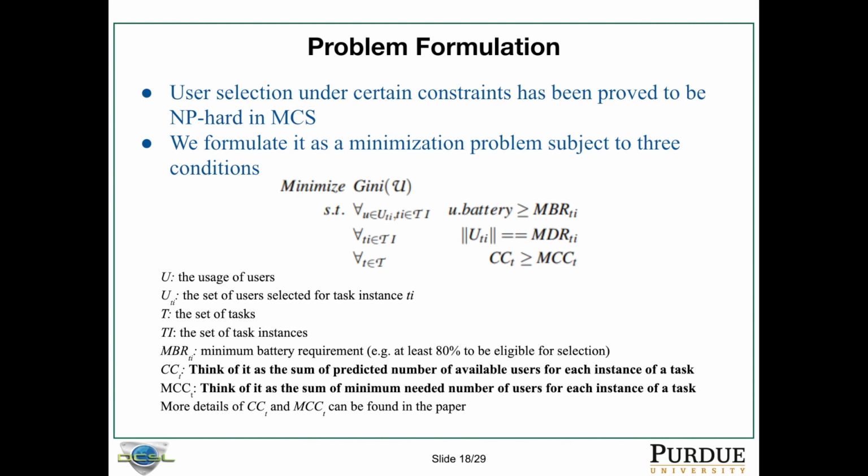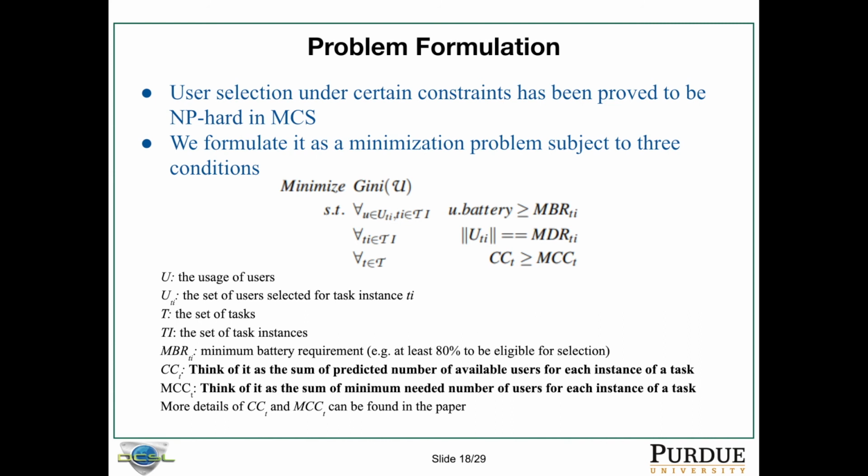We can refer to the details in the paper, but at a high level, we think of it as the predicted number of available users of a task being greater than or equal to the minimum required number of users for a task. Recall that the minimum required number for a task is the sum of the minimum required numbers of users for each task instance of the task.